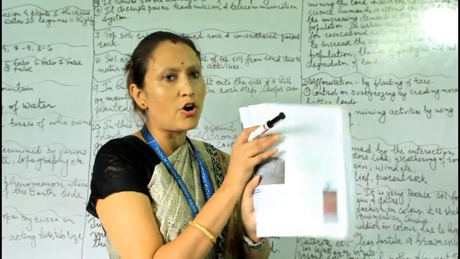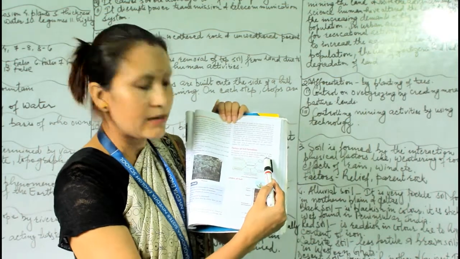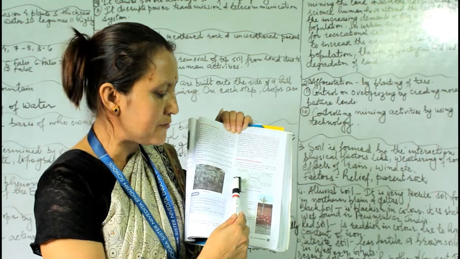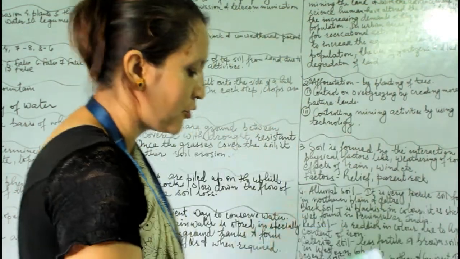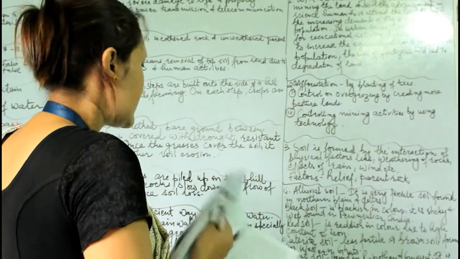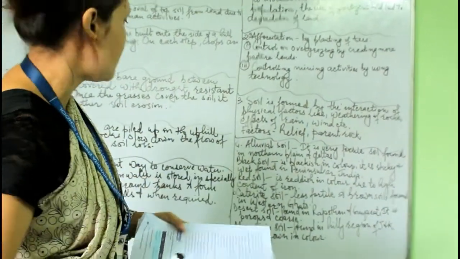And you can write the others also from here, in your own language. You can give the examples of climate also, time taken also, topography also, parent rock also. Now question number 4: write about the different types of soil found in different parts of India.